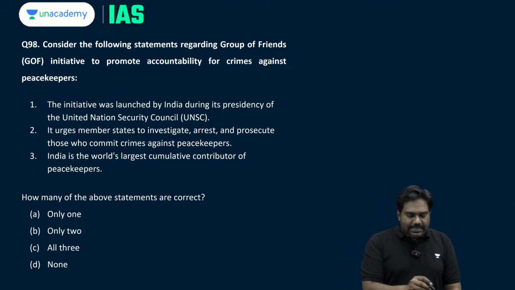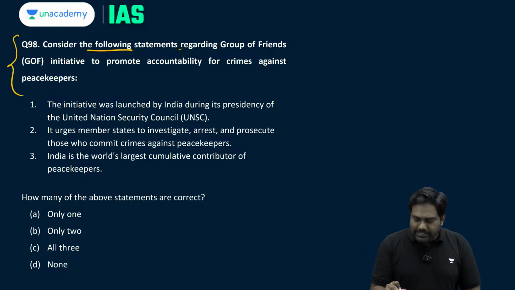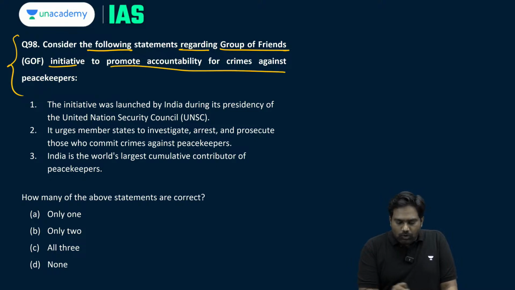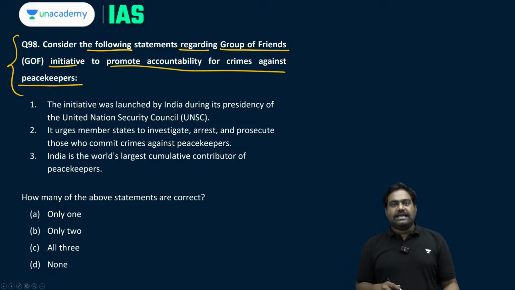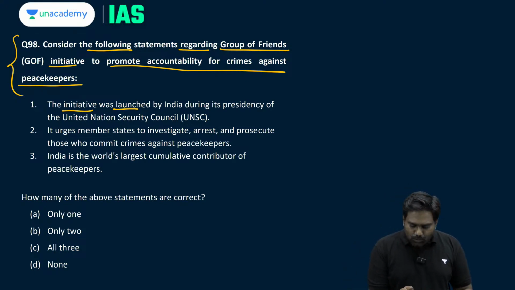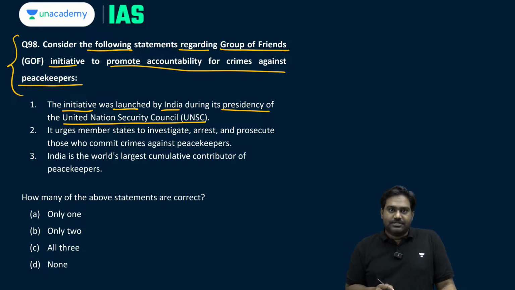Next, question number 98. Consider the following statements regarding the Group of Friends initiative to promote accountability for crimes against UN peacekeepers. Statement 1 says the initiative was launched by India during its presidency of the UN Security Council. This statement is absolutely correct.